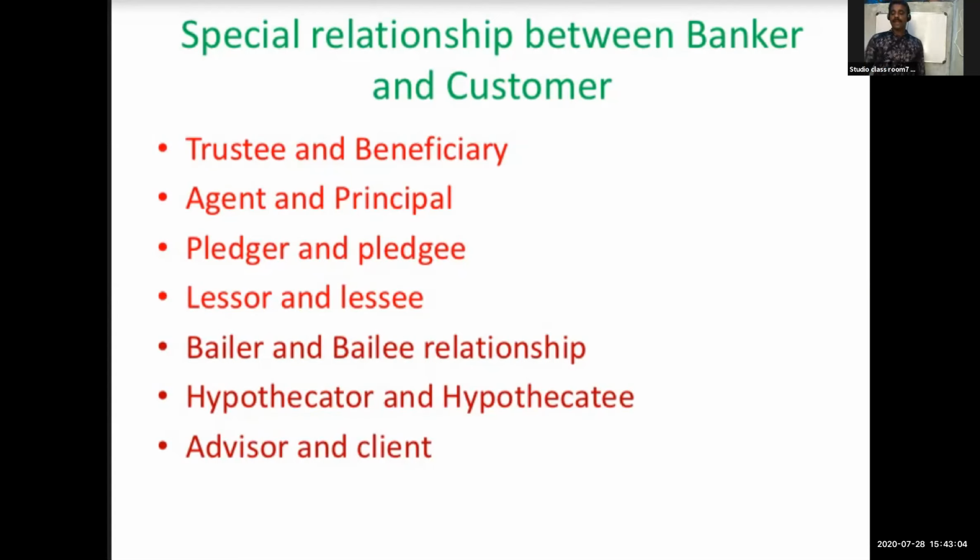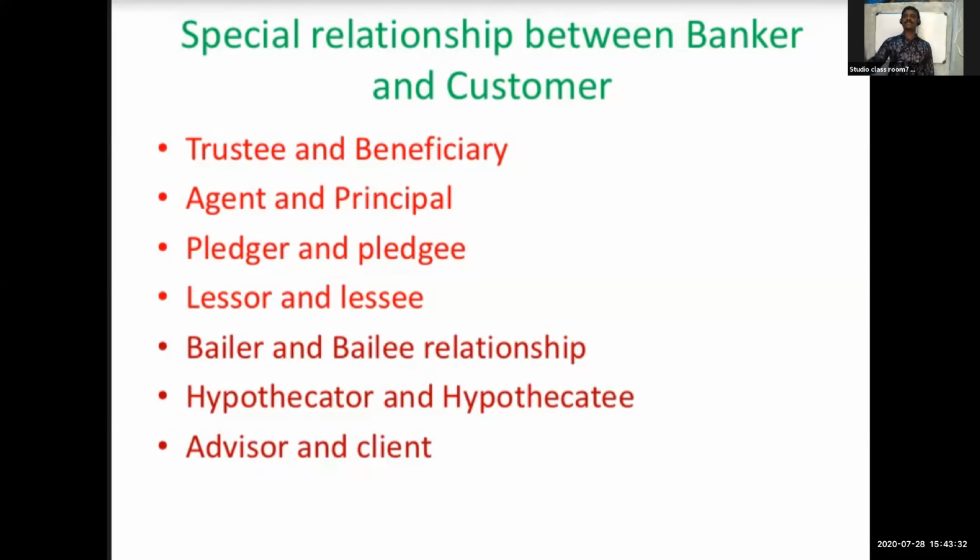First, I said the trustee and beneficiary. Trustee and beneficiary means a trustor holds money or property or will for the benefit of some person. In this case, the banker becomes the trustor and the customer becomes the beneficiary. Next, agent. The modern bank performs a lot of agency services. In that case, the banker becomes the agent, the customer becomes the principal.